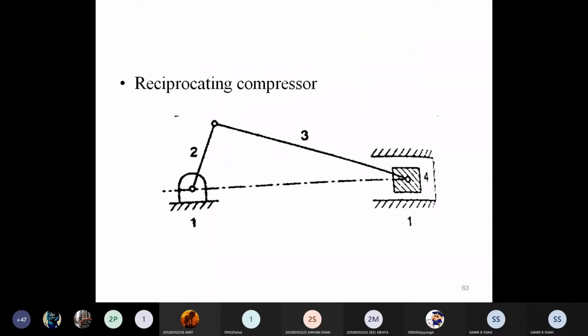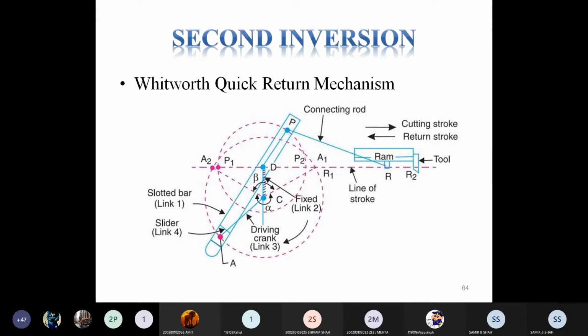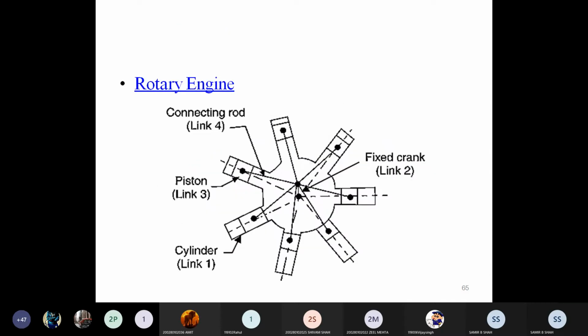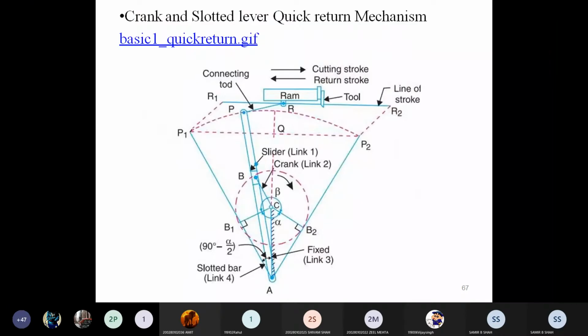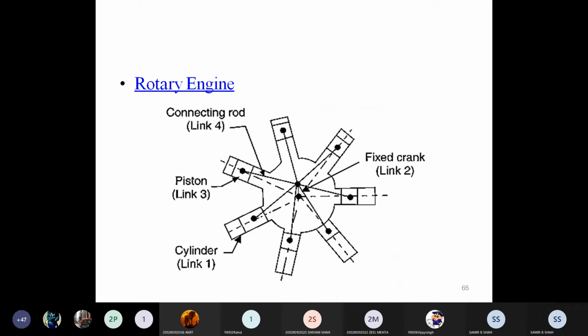Either it may be the reciprocating engine, reciprocating compressor, or Whitworth quick return motion mechanism, where we know that the cutting stroke requires a larger angle than the return stroke, and as per that we get the ratio between alpha and beta. So every time beta should be smaller than alpha, because alpha is the cutting stroke while beta is the return stroke. The same applies to the slotted lever mechanism also. Rotary engine is used for 7 or 9 cylinder engines, where